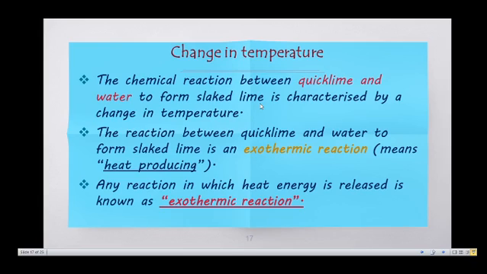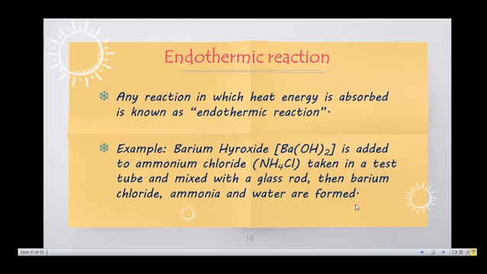So in a change in temperature, sometimes the temperature falls and sometimes it rises. When the temperature falls, it means the reaction absorbs heat. When the temperature rises, it means the reaction releases heat. The reaction between quicklime and water is an example of an exothermic reaction. Any reaction in which heat energy is released is known as an exothermic reaction. Any reaction in which heat energy is absorbed is known as an endothermic reaction.